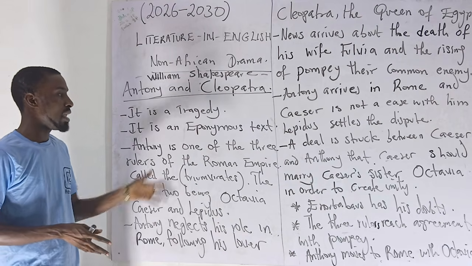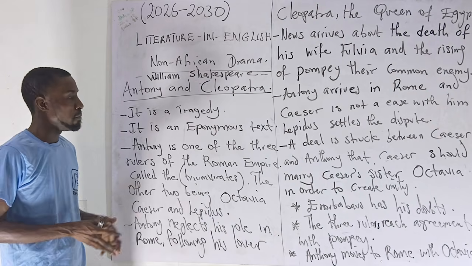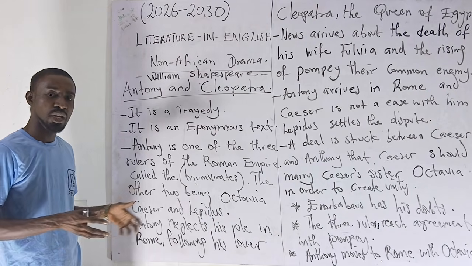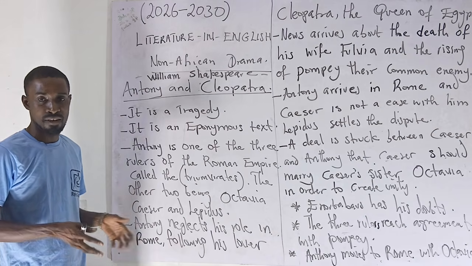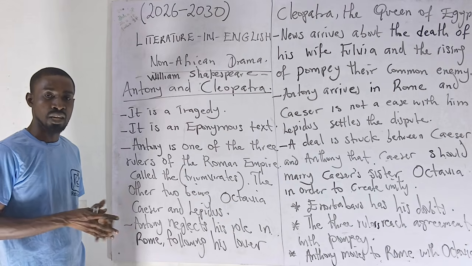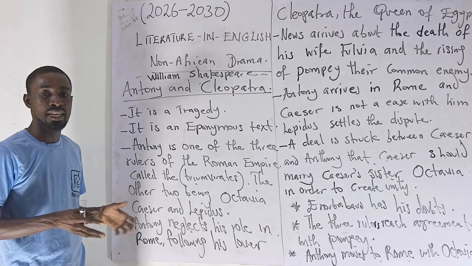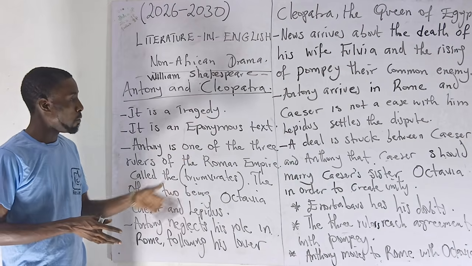A deal is struck between Caesar and Antony that Antony should marry Caesar's sister known as Octavia, so that there will be unity between them and they can join hands to fight their common enemy known as Pompey.